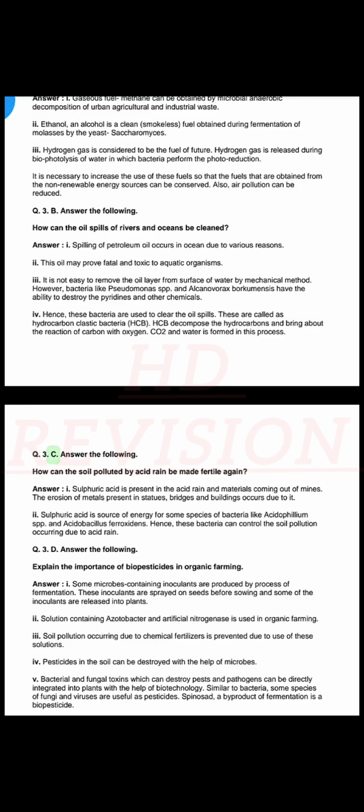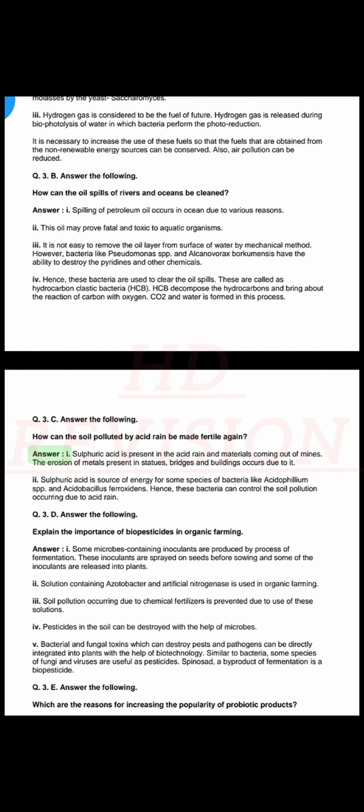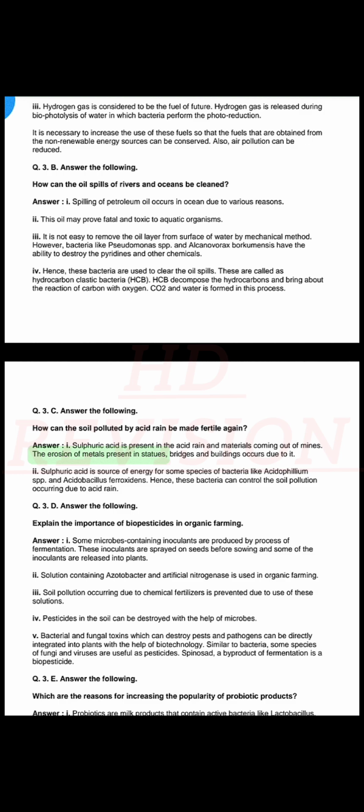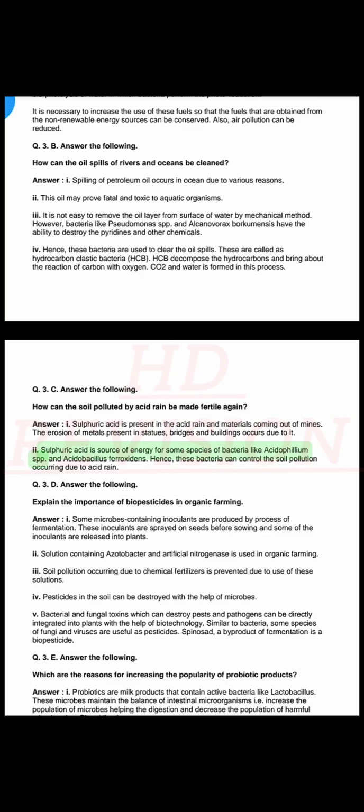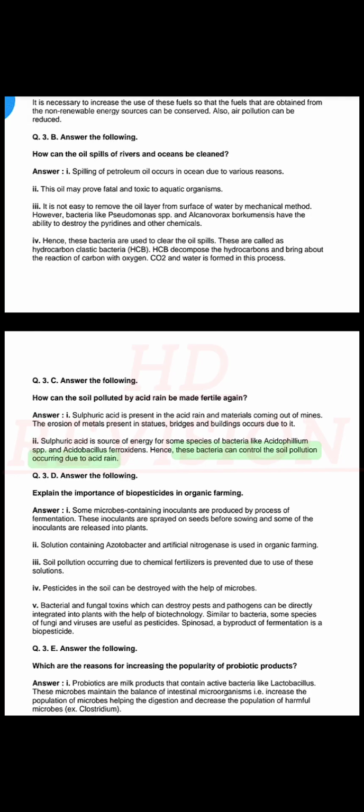Q3. C. Answer the following. How can the soil polluted by acid rain be made fertile again? Answer. 1. Sulfuric acid is present in acid rain and materials coming out of mines. The erosion of metals present in statues, bridges and buildings occurs due to it. 2. Sulfuric acid is a source of energy for some species of bacteria like Acidophilium spp. and Acidithiobacillus ferrooxidans. Hence, these bacteria can control the soil pollution occurring due to acid rain.